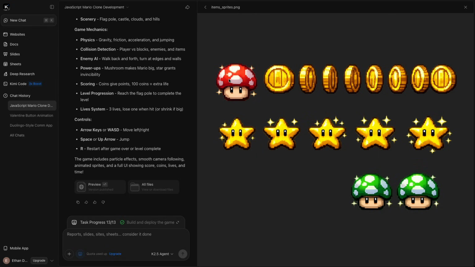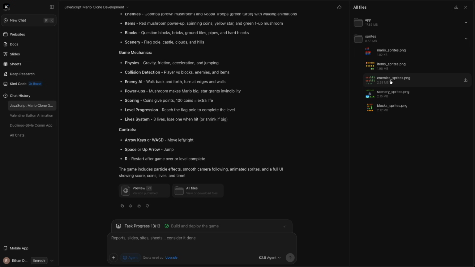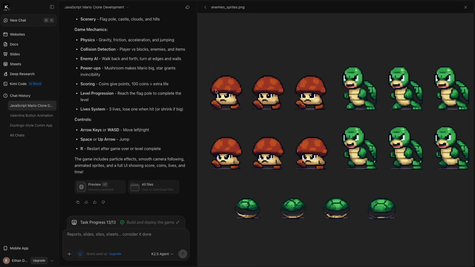So here we have really good looking sprites. Look at that mushroom. Look at these coins. Look at that star. Look at that other mushroom. So they are real, correct sprites. The coin would go around and around if we got to see it in an actual game. Have a look at the Goombas and the Koopa Troopas, and we've even got a shell being squished. So again, it's created some cool sprites there.